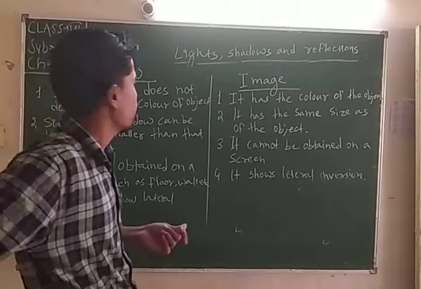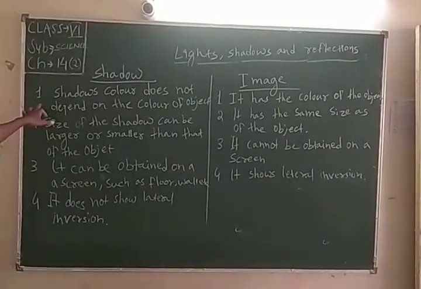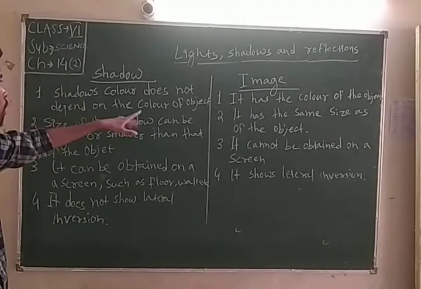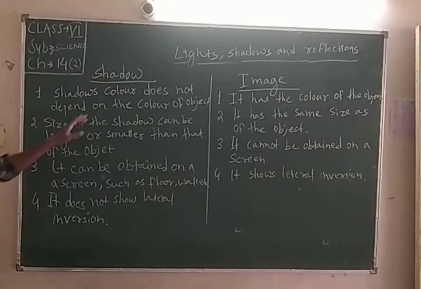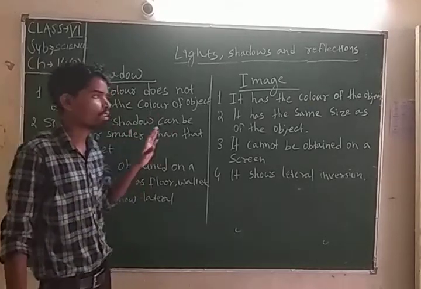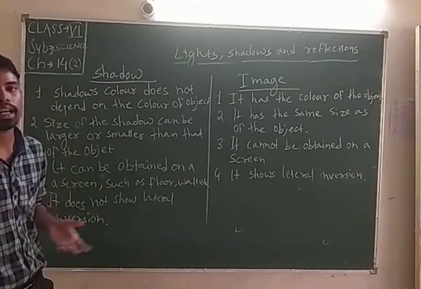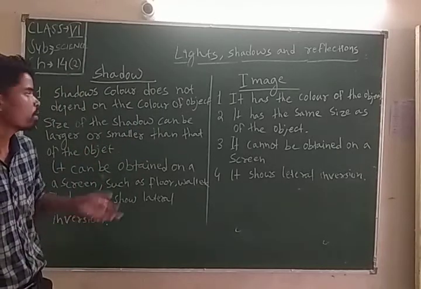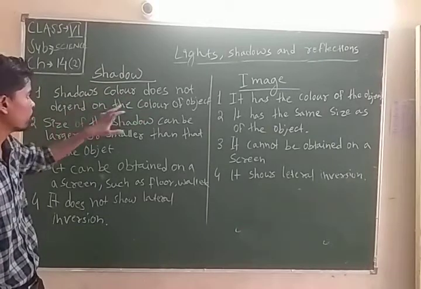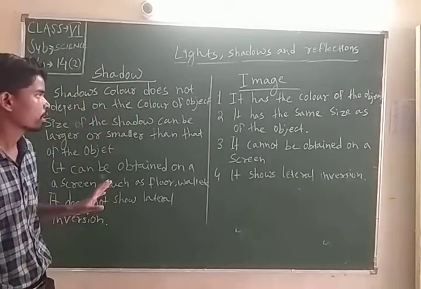Point number 1: the shadow's color does not depend on the color of the object. We already know that shadows form as darkness. So the shadow's color does not depend on the color of the object.